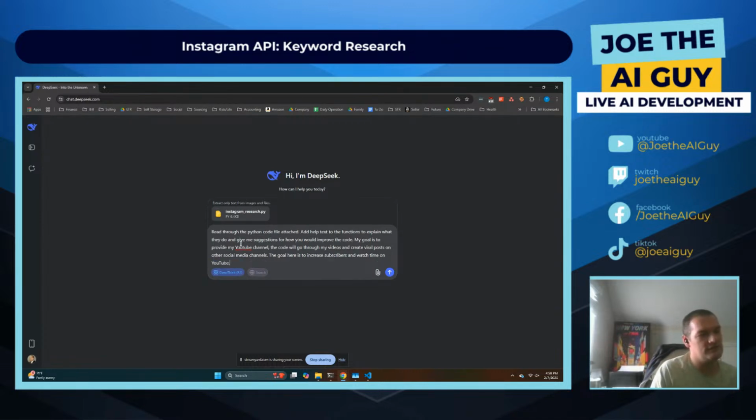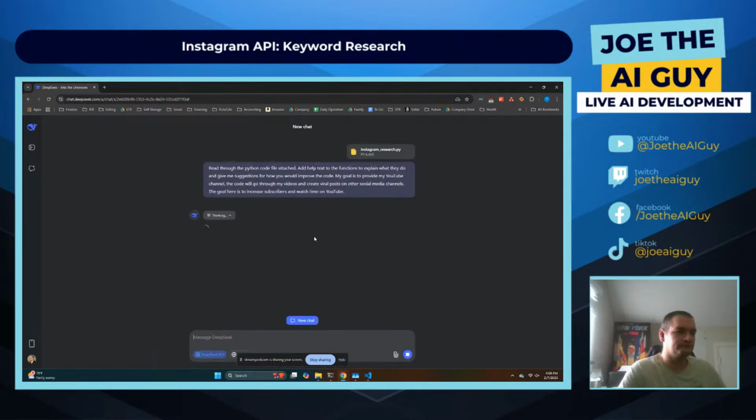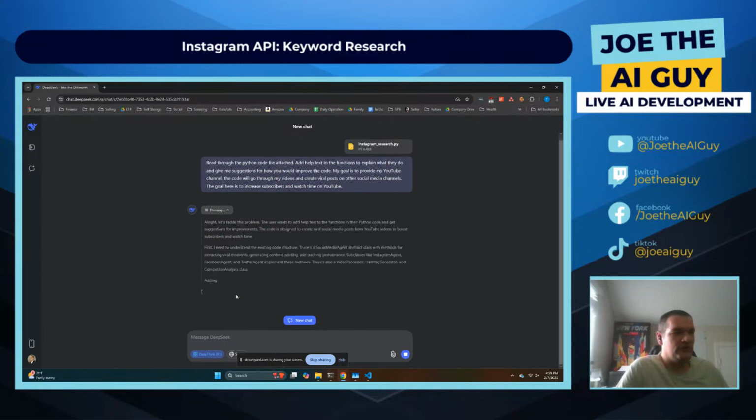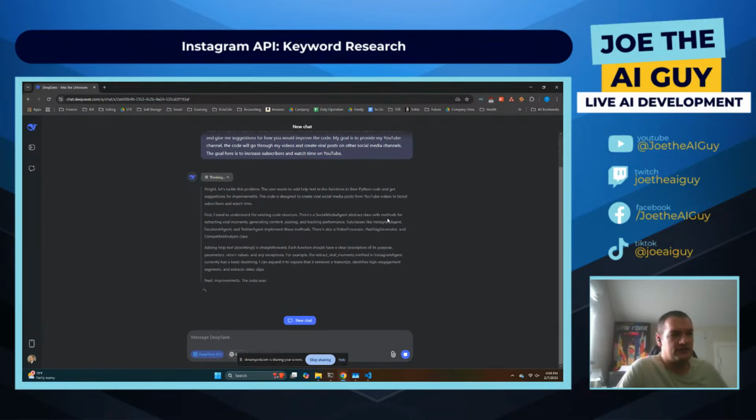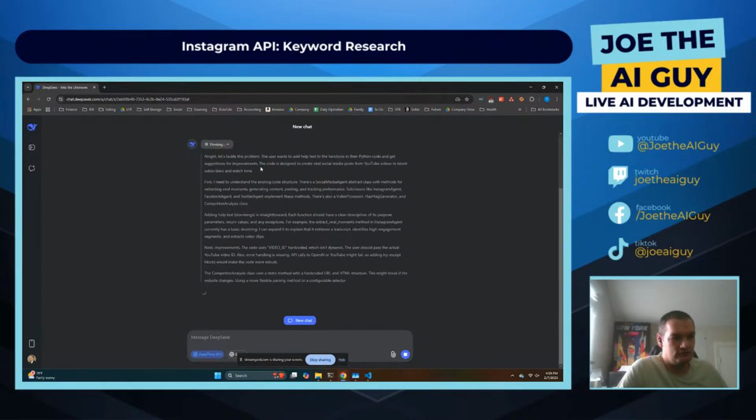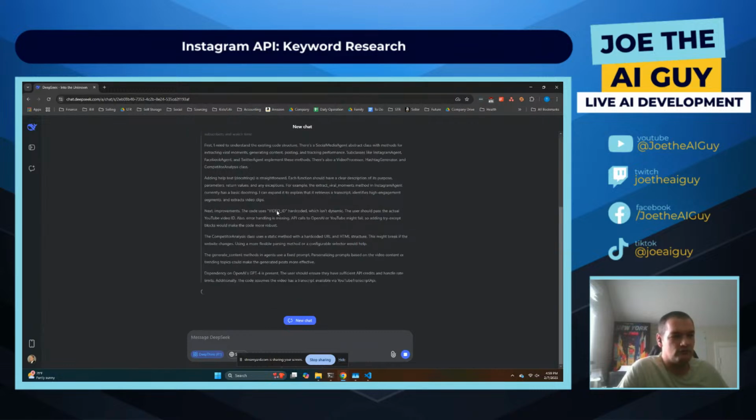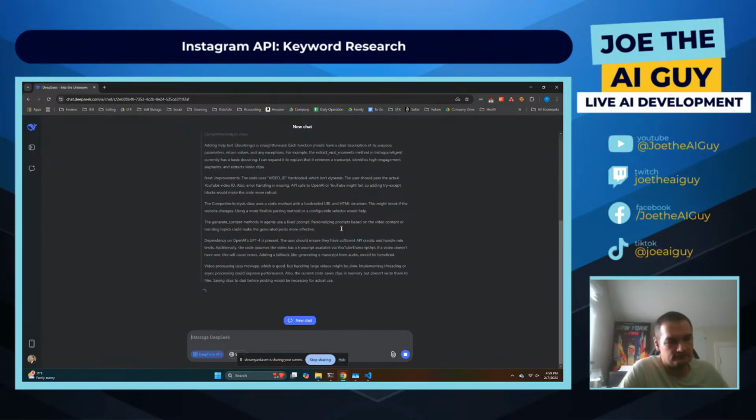So I had also laid this out to ChatGPT as like what the end goal is here for these, to see if they could really understand it. And then one of the things that I do like about DeepSeek here is that you see the reasoning that it is attempting to do.